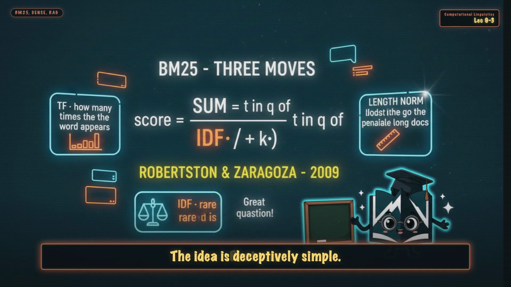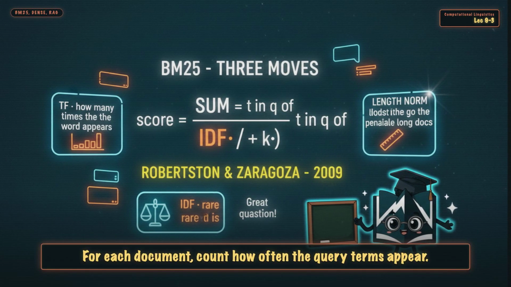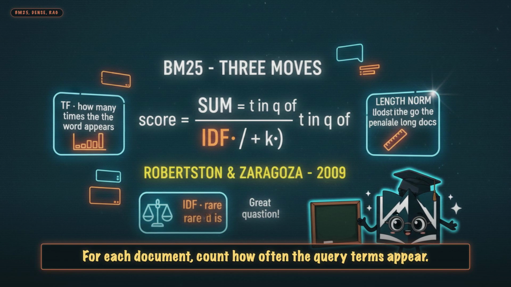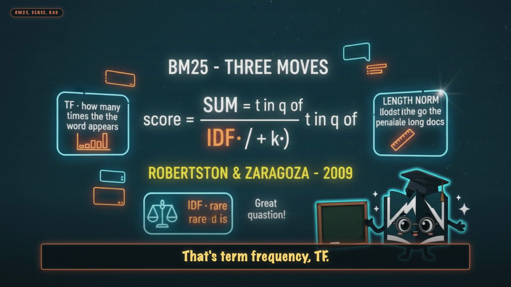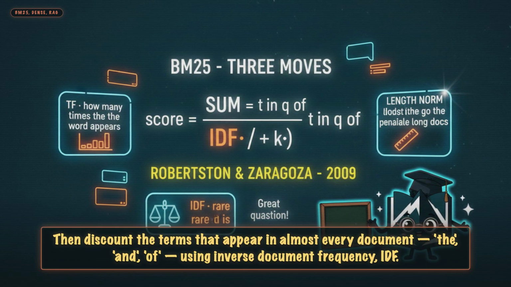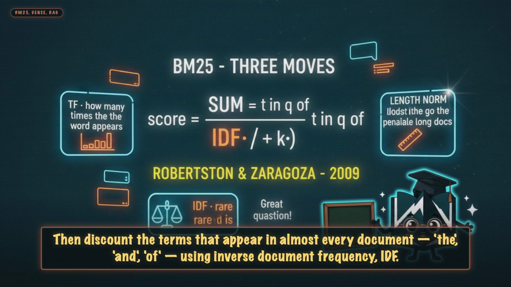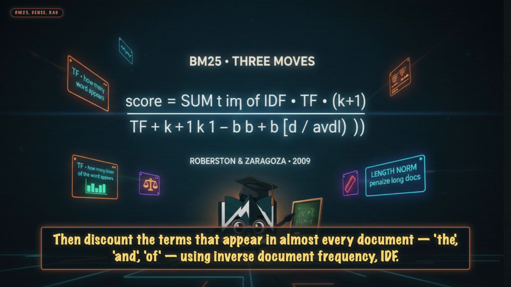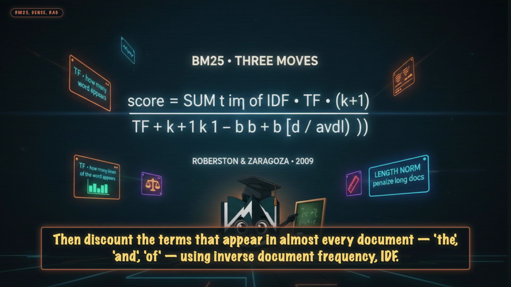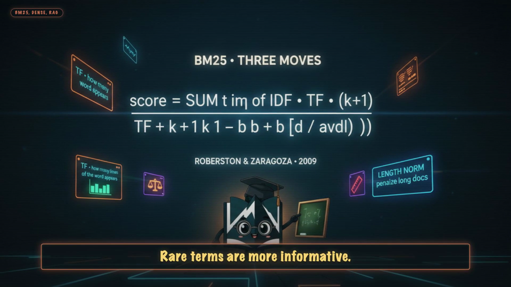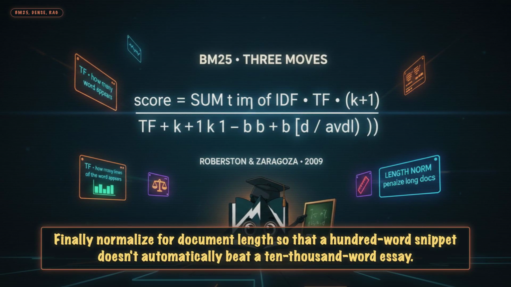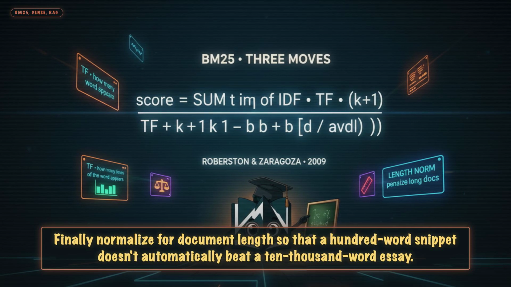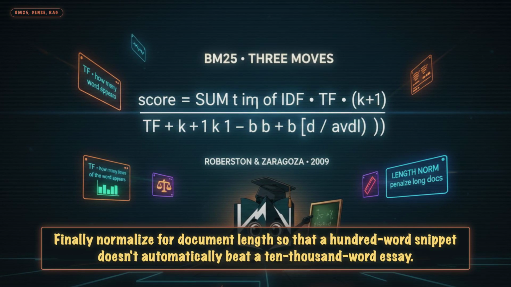Beat 1. BM25. The idea is deceptively simple. For each document, count how often the query terms appear. That's term frequency, TF. Then discount the terms that appear in almost every document, the, and, of, using inverse document frequency, IDF. Rare terms are more informative. Finally, normalize for document length so that a 100-word snippet doesn't automatically beat a 10,000-word essay.